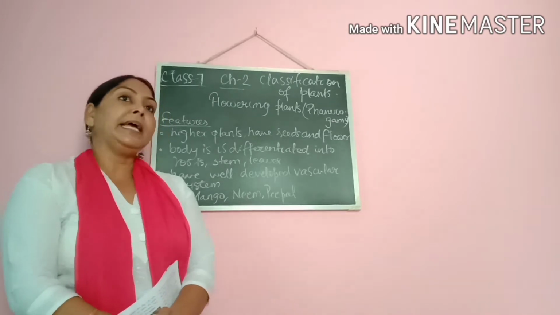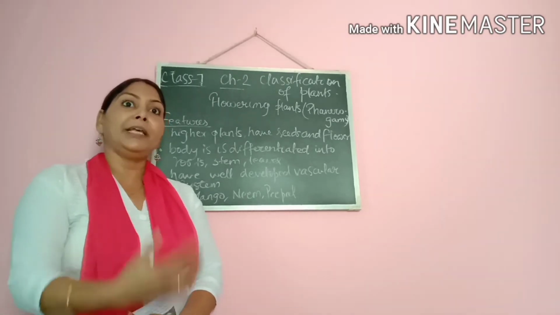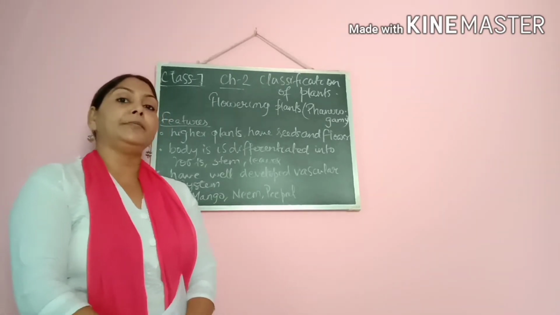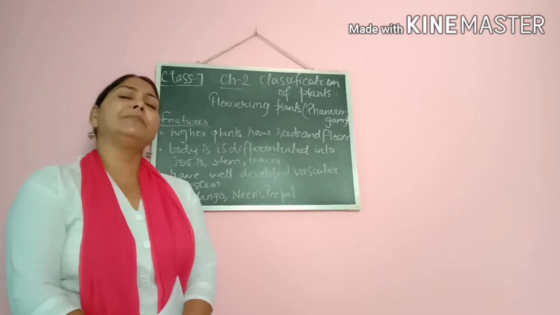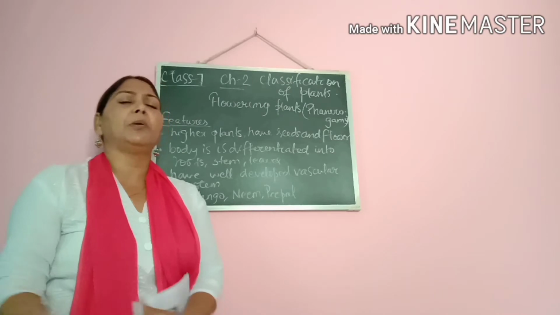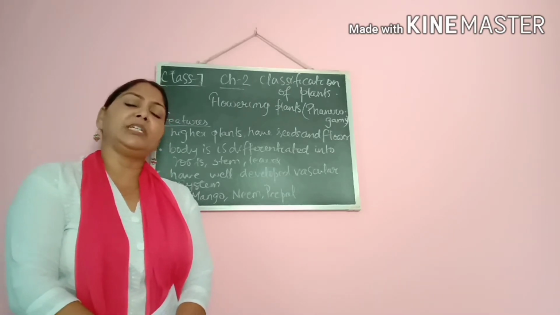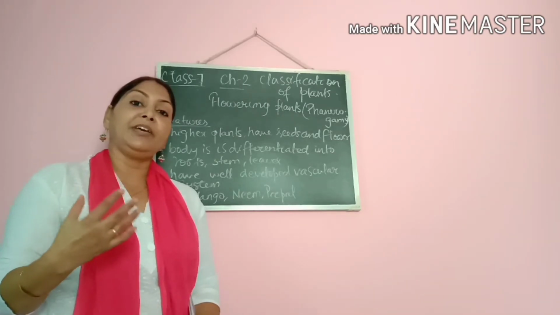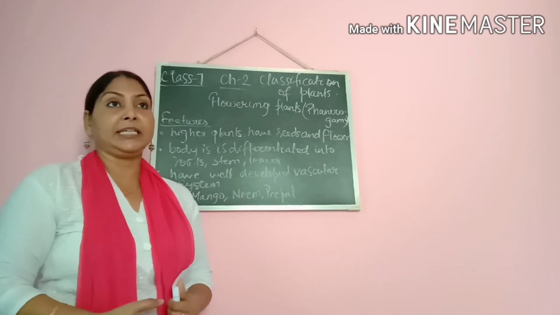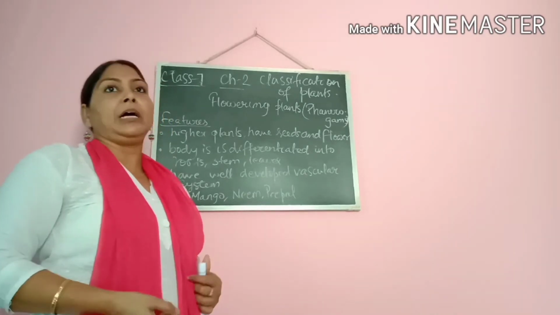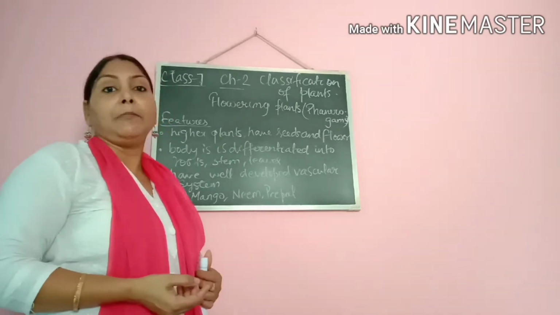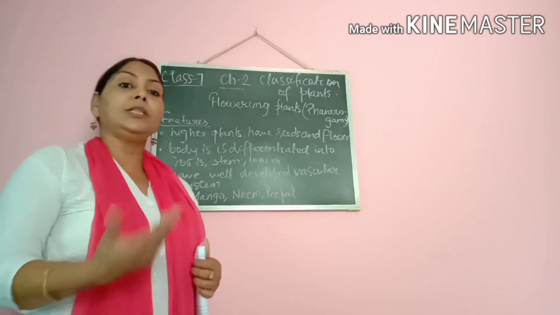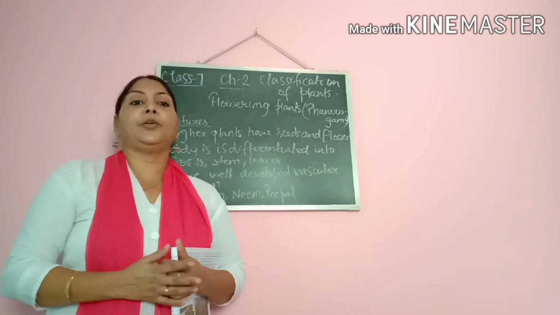Then what are the common examples of phanerogames? We can talk about all the plants and trees which have differentiated body parts. That is, neem plants, rose plant, then peepal, mango tree, banyan tree. All these come under phanerogames.